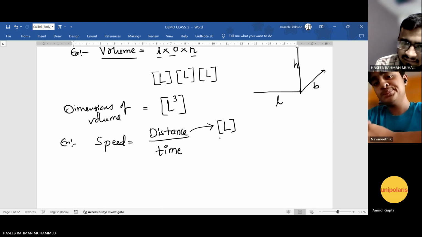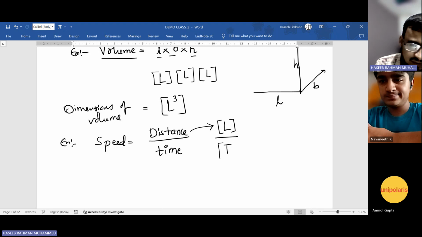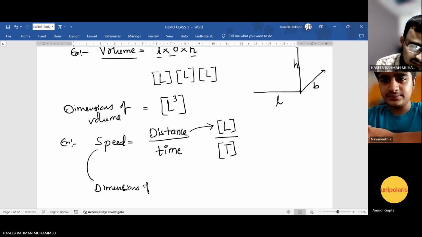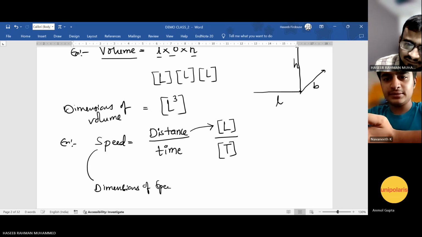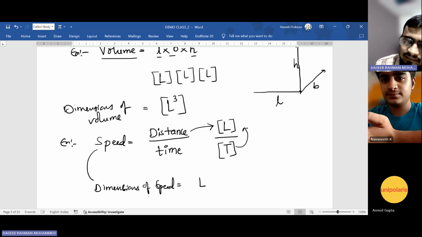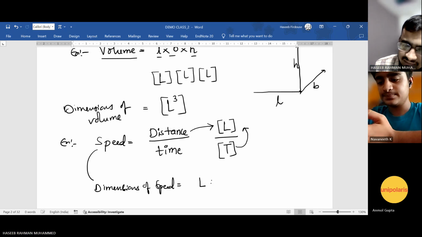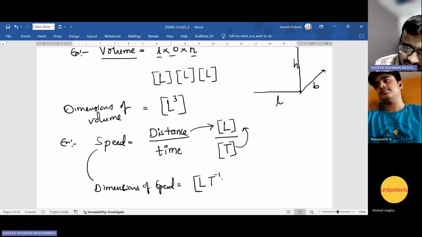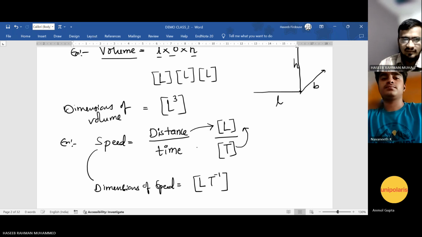T, capital T in square bracket. So the dimensions of speed become L, and this T I will take up, so it becomes T power -1. Very good. Both in square bracket like this. Done.